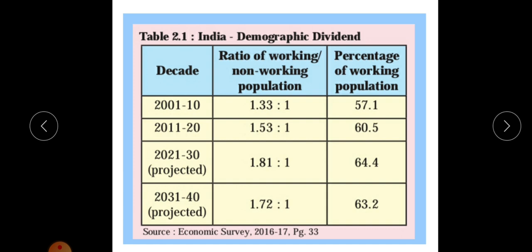If there are 3 non-working persons, for example your grandpa, granny and you, and your mother and father are working population, at that time the ratio is 2 to 3. So if the ratio is good, the working population is higher than the non-working population, and the economy of that country, of that house, is also good.